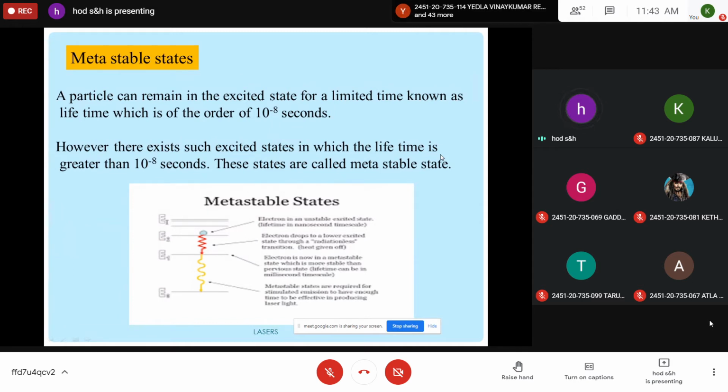So the energy state in which the lifetime is more than 10 to the power of minus 8 seconds is called metastable. Shall I proceed, students? Yes, sir.